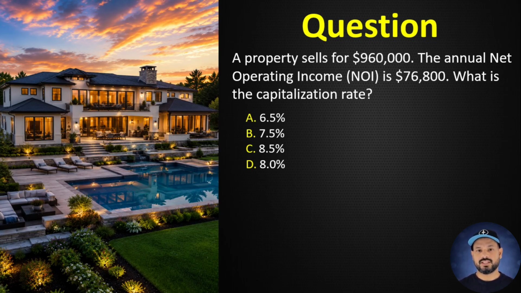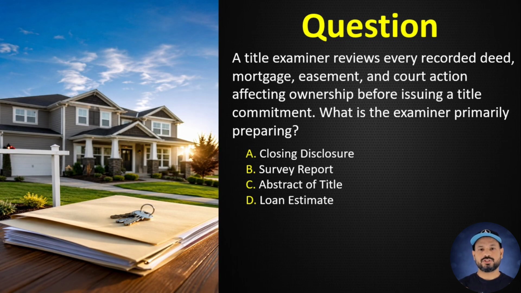Correct answer, D. 8.0%. Cap rate = NOI divided by value = $76,800 divided by $960,000 = 8%.